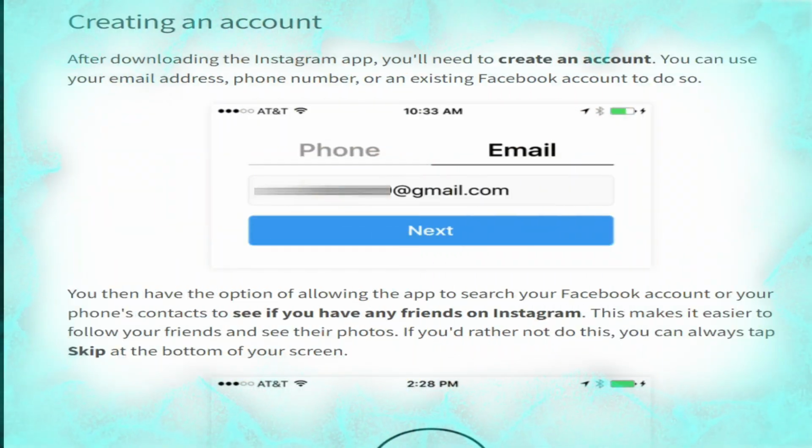Now we talk about creating an account. After downloading the Instagram app, you will need to create an account. You can use your email address, phone number, or an existing Facebook account to do this.